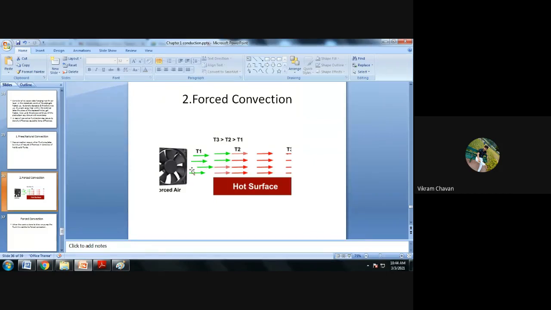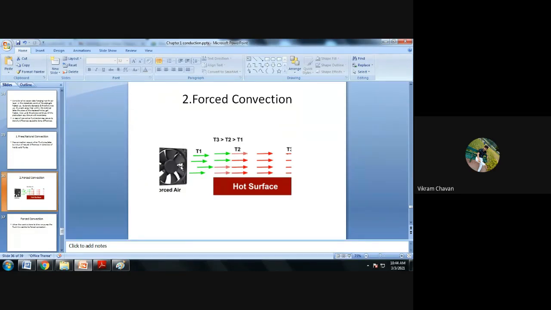But to blow the air over this surface, we are using an external device, to carry out the heat from that surface forcefully, or to achieve more effectiveness in heat transfer.